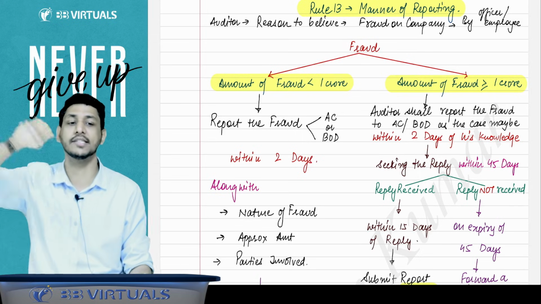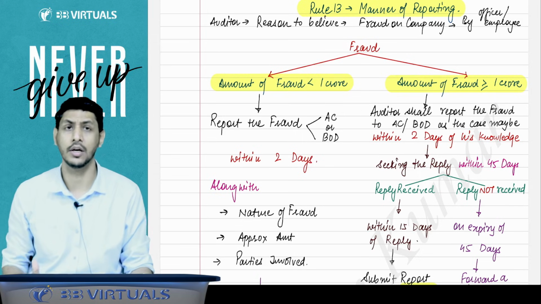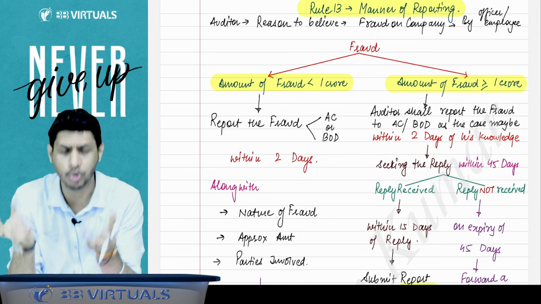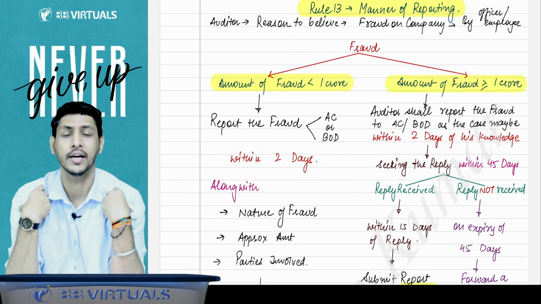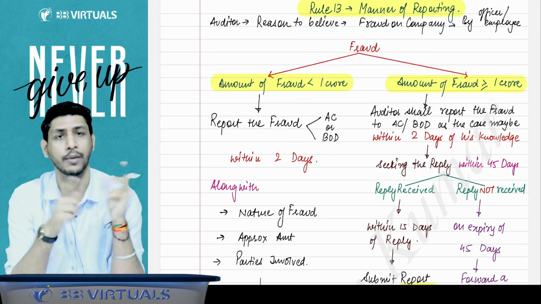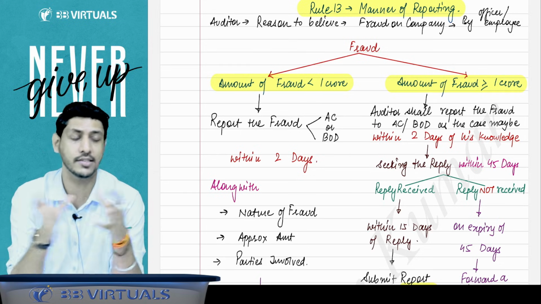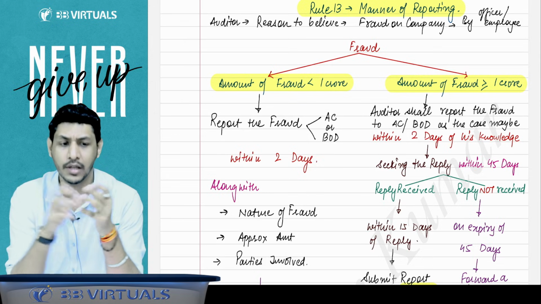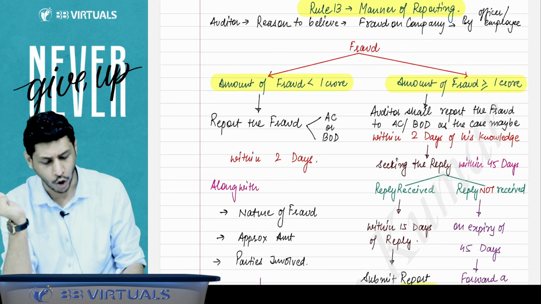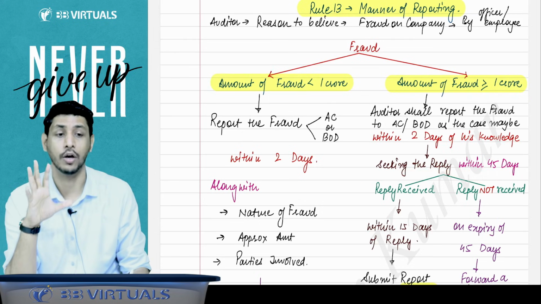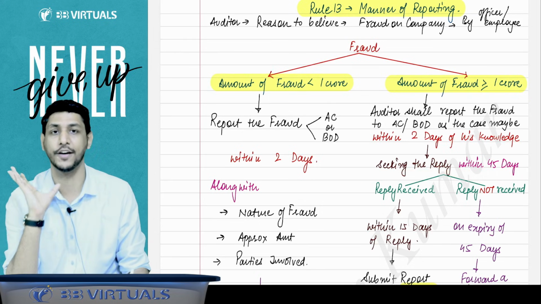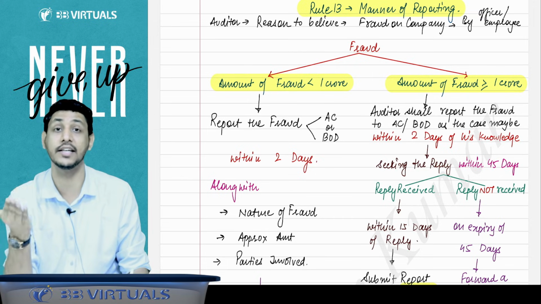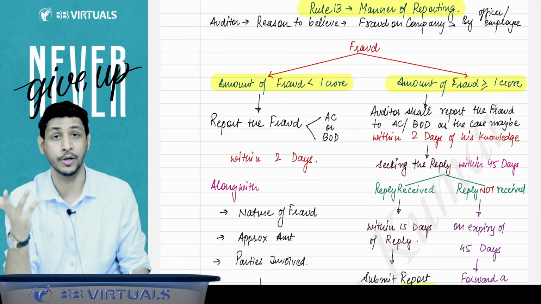You have to send a statement to the audit committee or board of directors that they should reply why I should not report to the CG, and tell me why this fraud was being done. The auditor will seek their reply within 45 days and will wait for 45 days. Now there can be two possible cases.